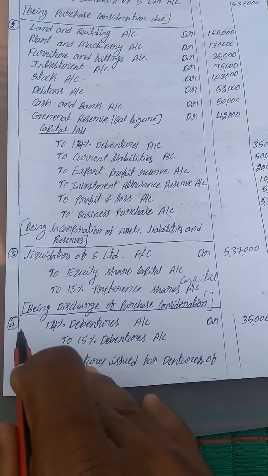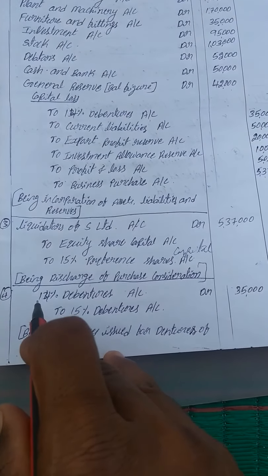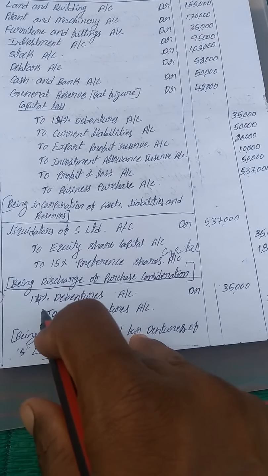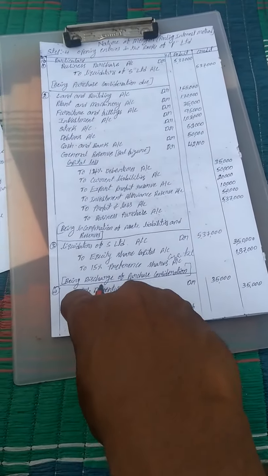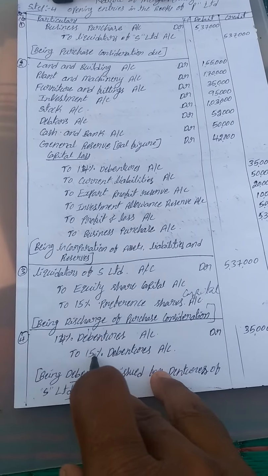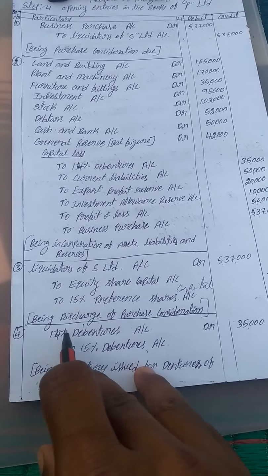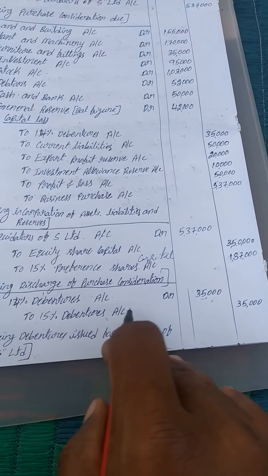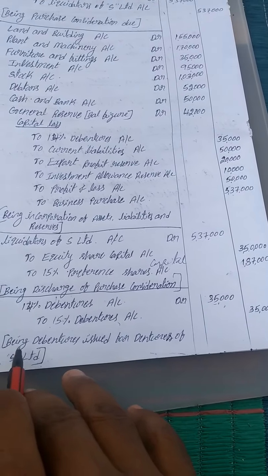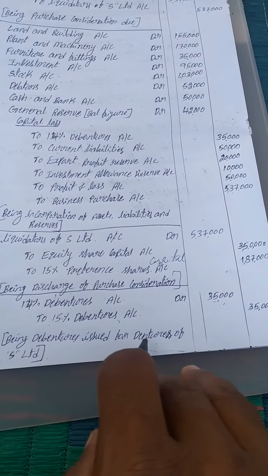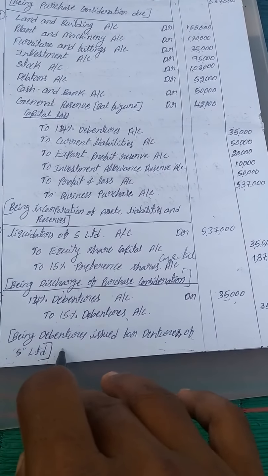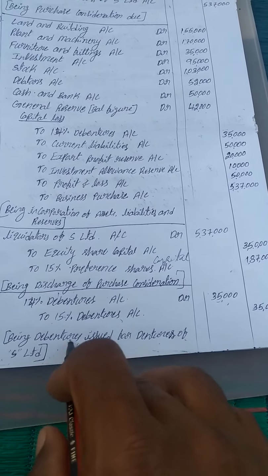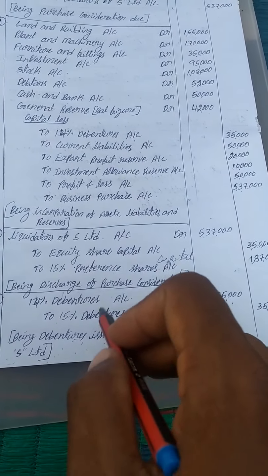Next, the fourth entry: 14% debentures account. Here we are going to issue, converting 14% into 15%, issued by P Limited. 14% debentures account 35,000 to 15% debentures account 35,000, being debentures issued to debenture holders of S Limited in exchange, converted into 15% according to the nature of the question.